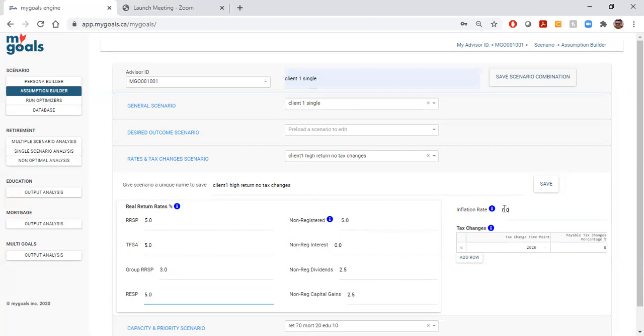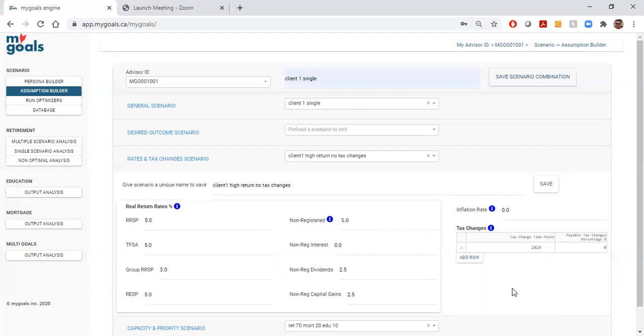Over here would be where you input your inflation rate, and the inflation will link absolutely to the defined benefits, mortgage calculations, and non-registered investments. And the tax changes, this is a really interesting module where you can go into any year and you can put increases and decreases to tax rates. In particular, it's calculated off the total taxes that you pay.